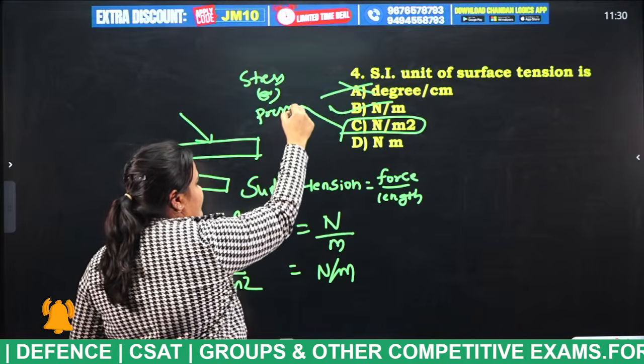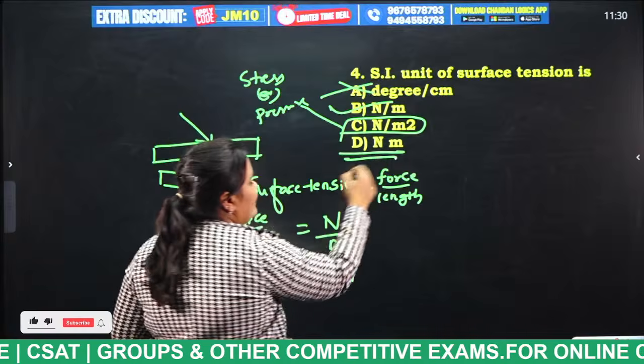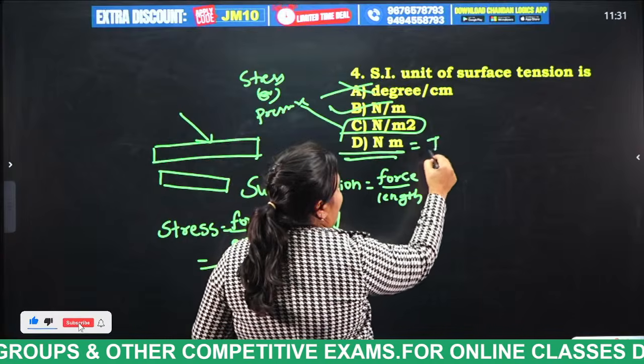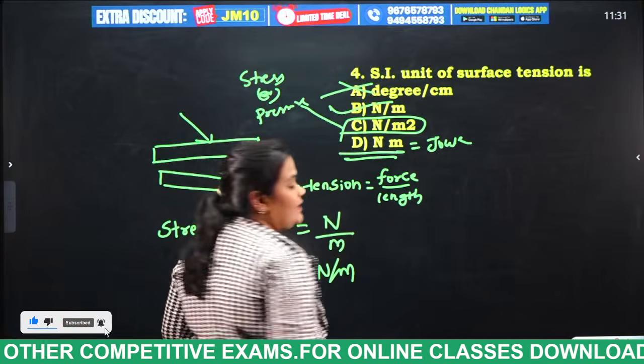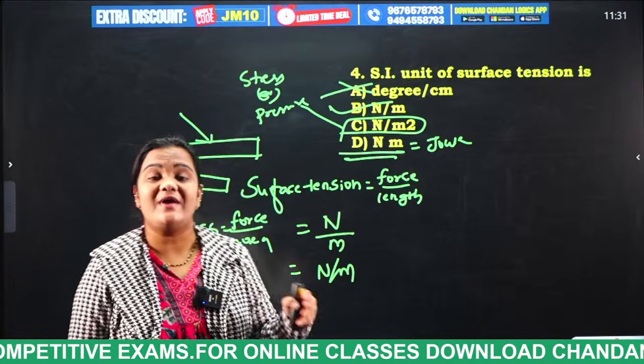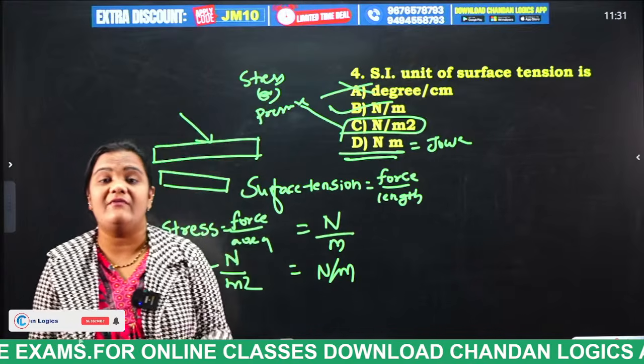Next, Newton meter is the unit for joule. 1 joule is equal to 1 Newton meter. Joule is the unit for energy, heat and work done.